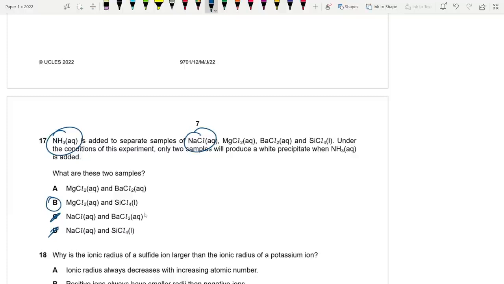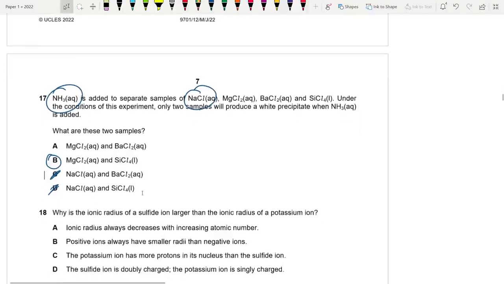Here's the thing. MgCl2 is slightly acidic. It forms a solution with pH around 6.5, which is slightly acidic. But barium chloride, it is not acidic at all. Okay, it does not form an acidic solution. Aluminum chloride and magnesium chloride, these form acidic solutions.